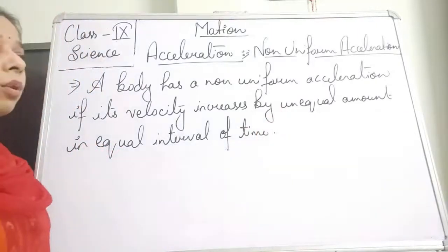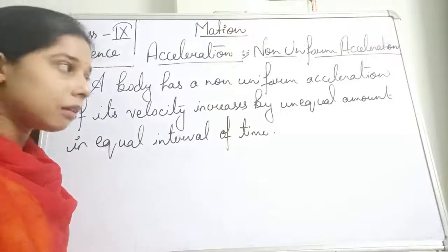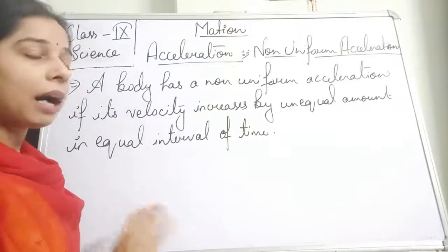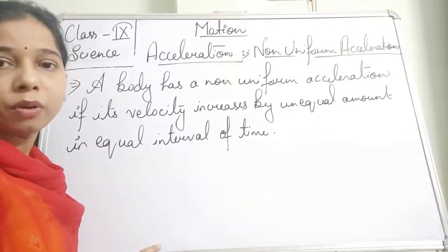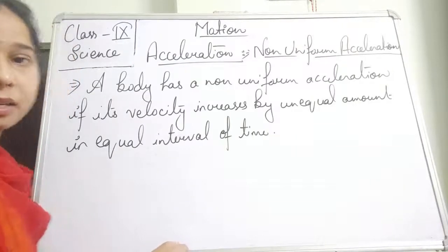So a body has a non-uniform acceleration if the velocity is increasing and the increase in the velocity occurs by unequal amounts in an equal interval of time. That will be the non-uniform acceleration, students.